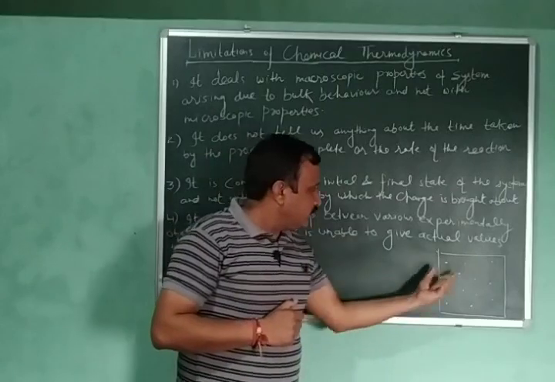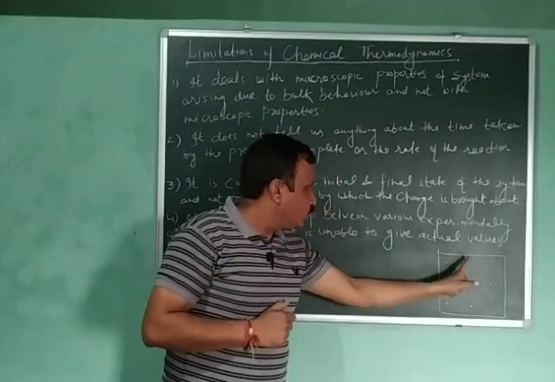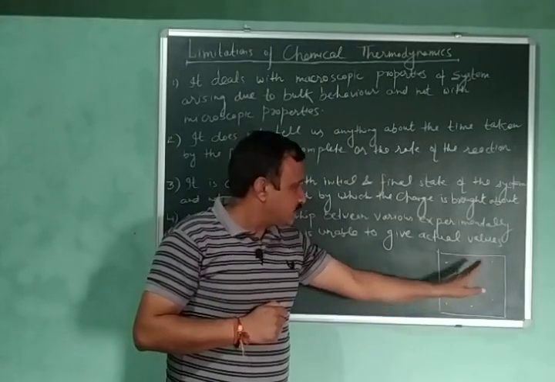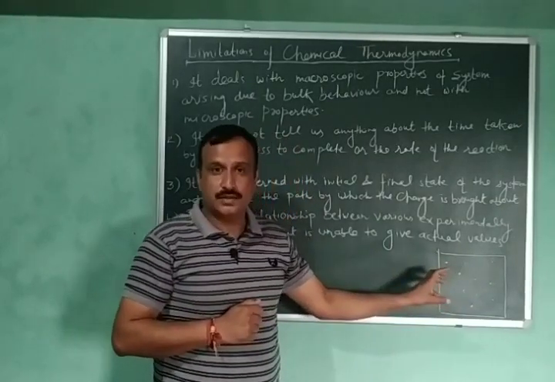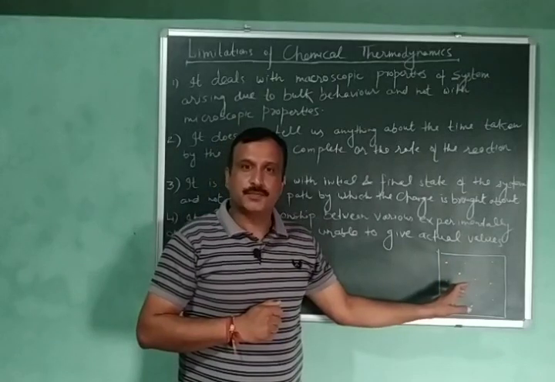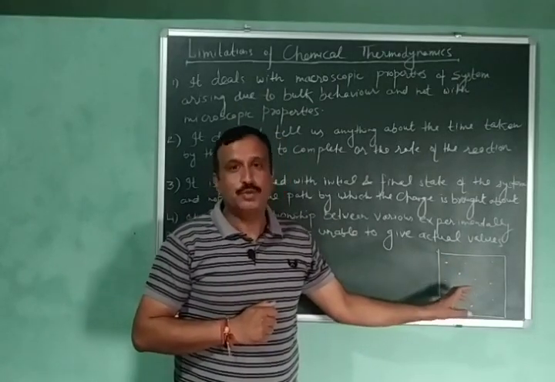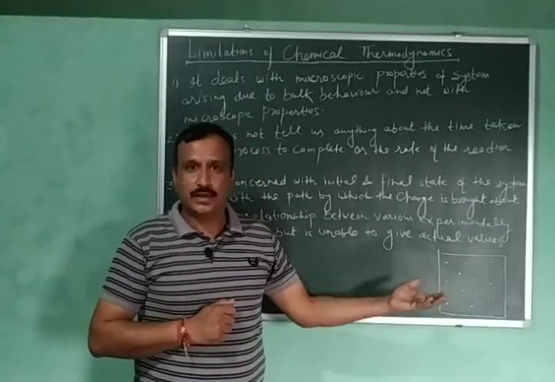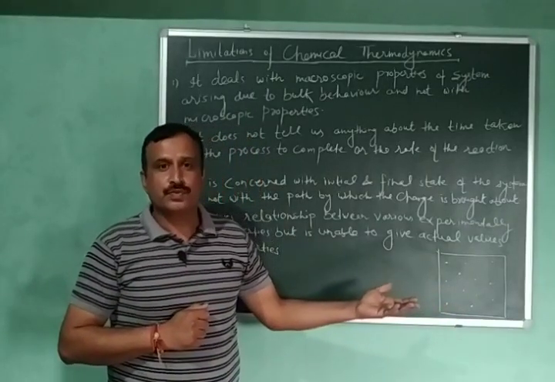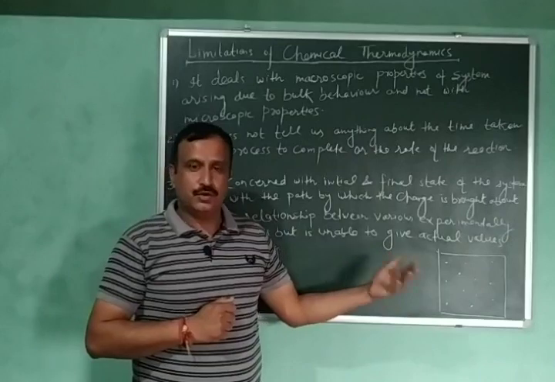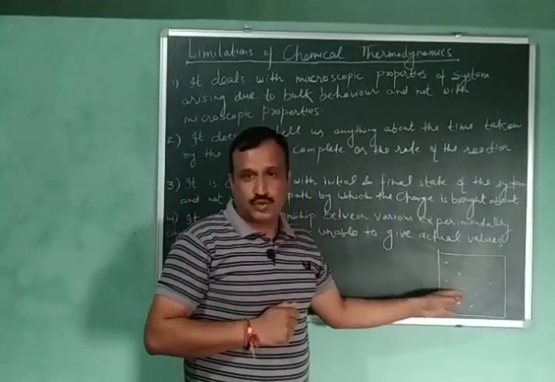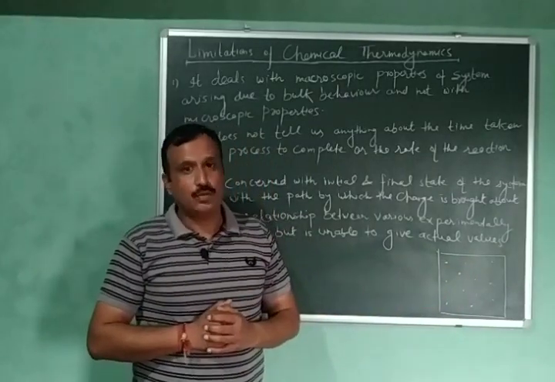I have taken a gas enclosed inside a container, and this gas is composed of very small particles, and these particles could be atoms or molecules. If we have a noble gas, we know that noble gases exist in atomic form like helium, neon, xenon, or we can also have gases like nitrogen, oxygen, which exist in molecular form.